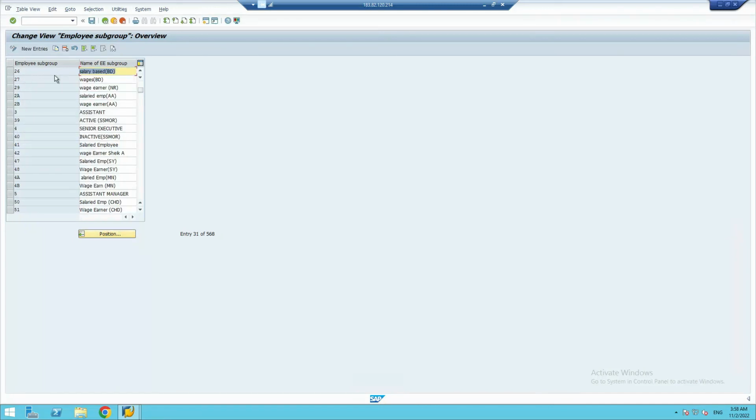There is no entry with 25, right? So let's make it. Also 28 is available here, because after 27, 29 is there and 28 is missing. So 25 and 28 are available numbers here if you are creating two employee subgroups. So let's make it here.